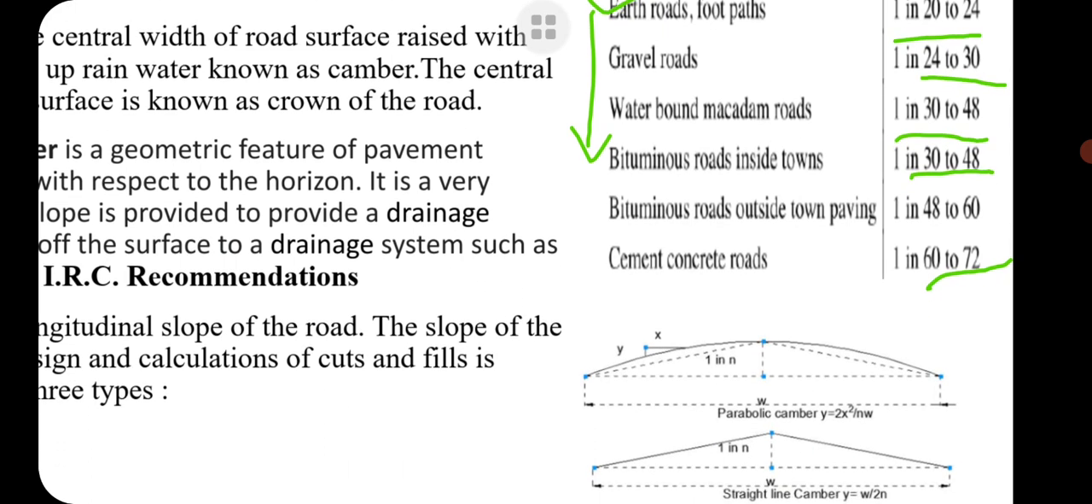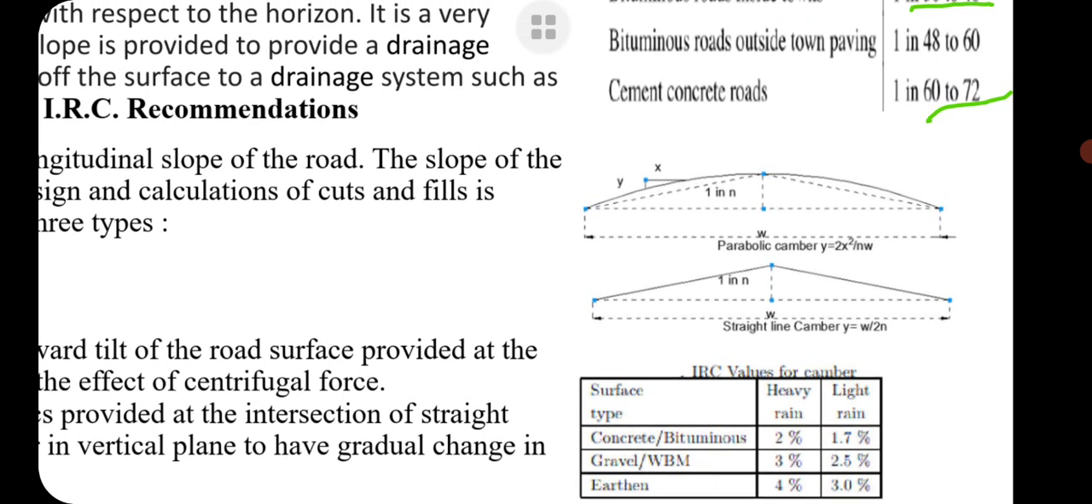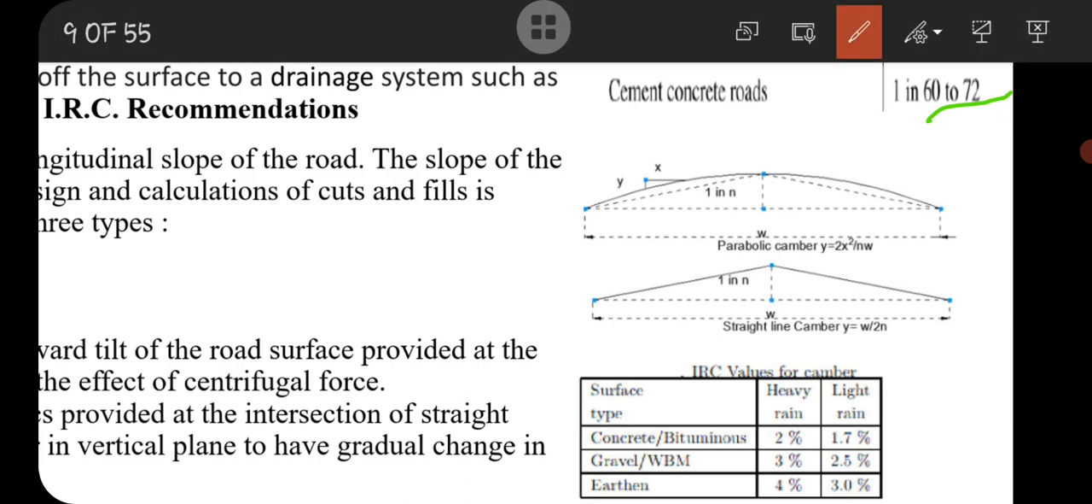Here, irrespective of heavy rainfall or light rainfall, the limits are written, but different places have different rain conditions. That's why for heavy rain and light rain, the customized values are these. For concrete or bituminous road, for heavy rain that is 2%, that is 1 in 50, and for light rain, that is 1.7%. For gravel or bituminous gravel or WBM road, 3% or 2.5%, and for earthen road 4% and 3%.